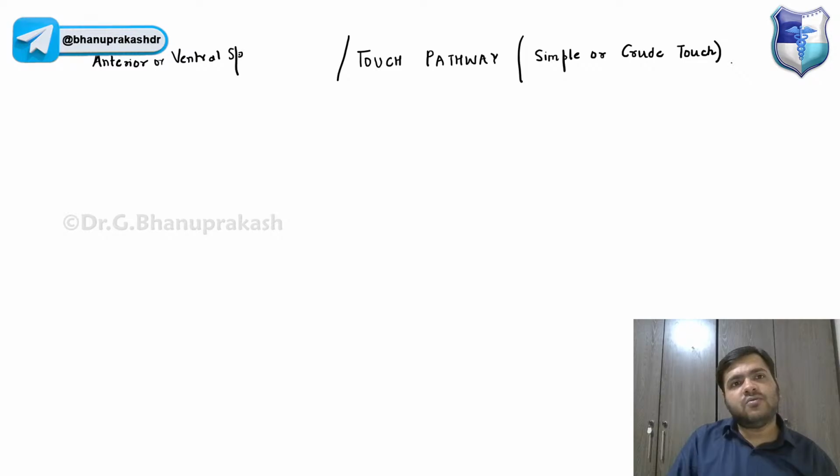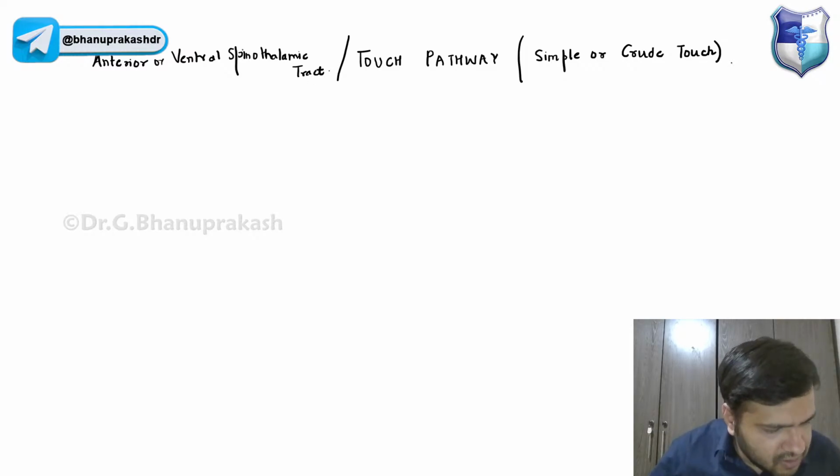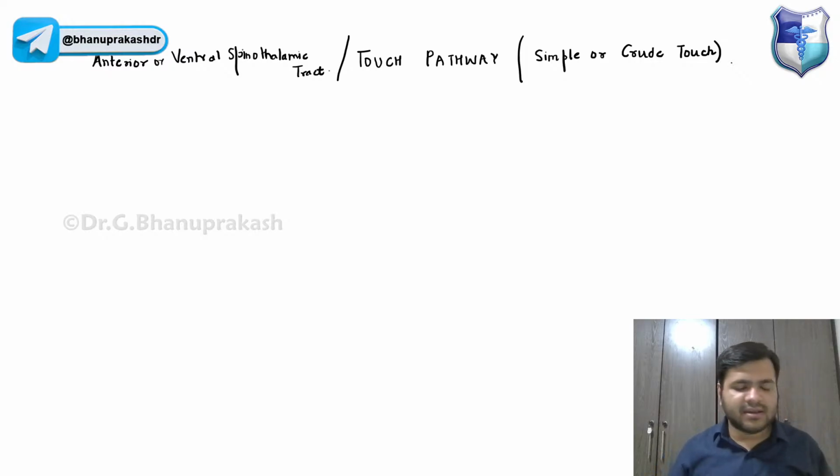Ventral spinothalamic tract. It is clear, guys, right? I hope it is clear.